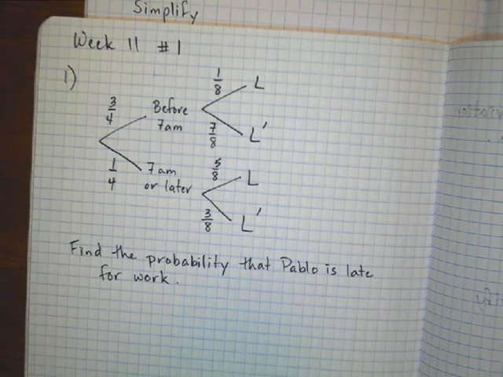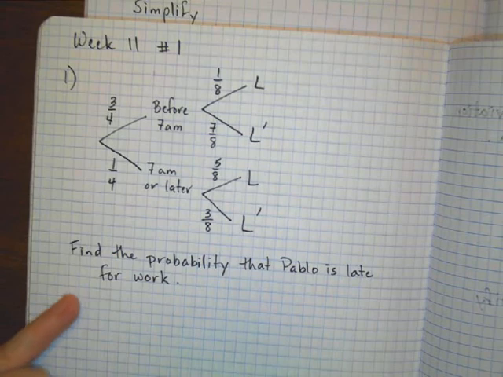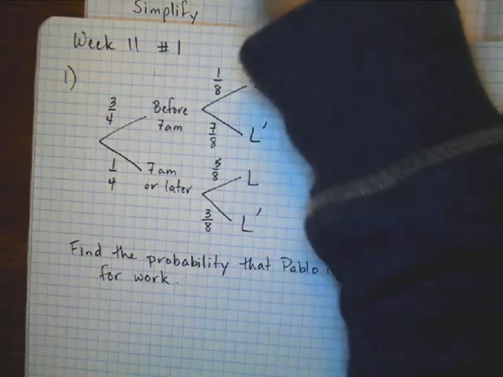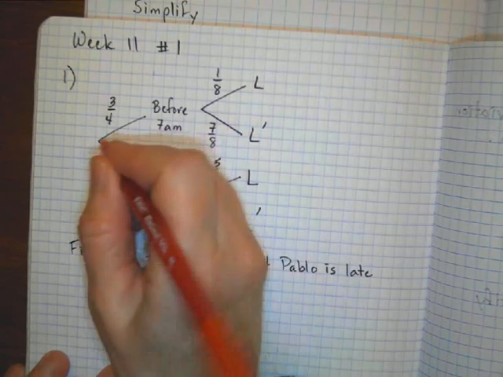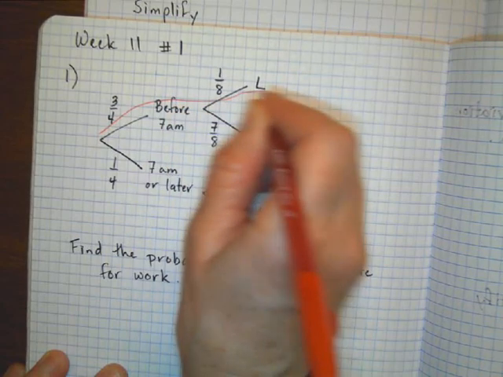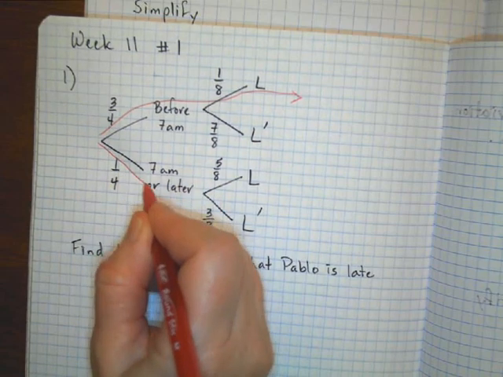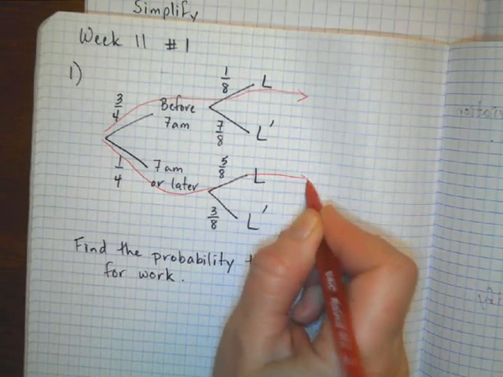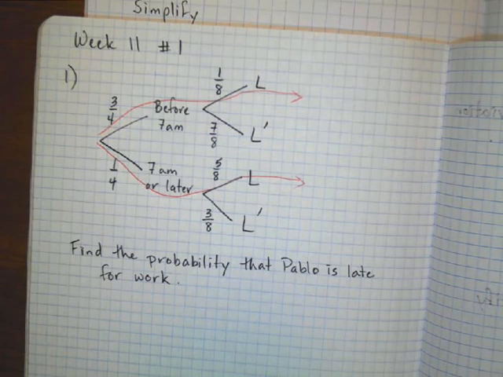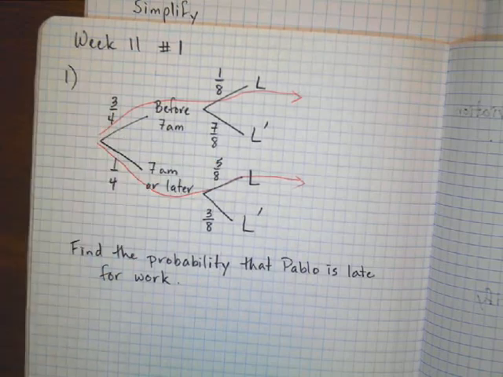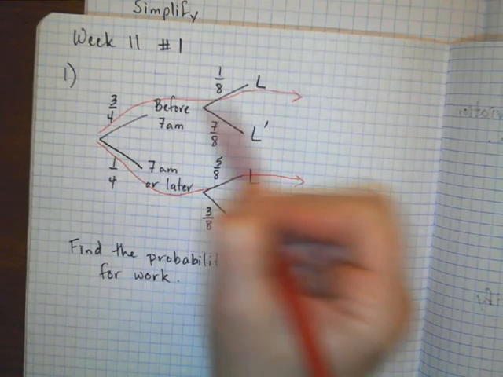All right, now the question that people were getting wrong was: find the probability that Pablo is late for work. Well, there's 2 ways that Pablo could be late for work. He could leave before 7 a.m. and still be late. Or he could leave at 7 a.m. or later and still be late. So there's 2 ways he could be late. So we need to find the probability of each of those ways and then add them together. Many of you were just adding the 1/8 and the 5/8. That's not the way to do it. You have to find all the different ways he could be late.